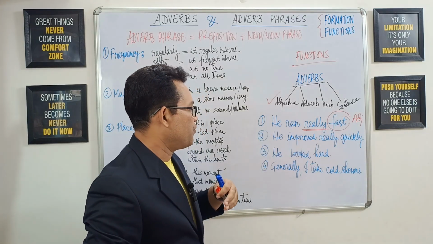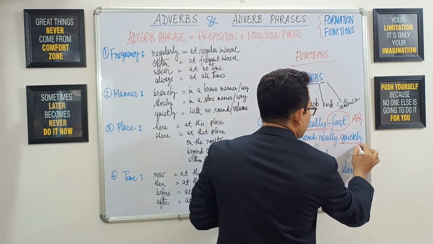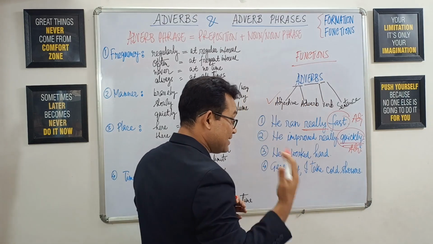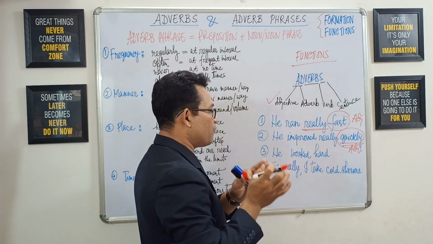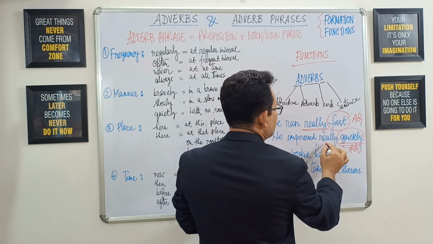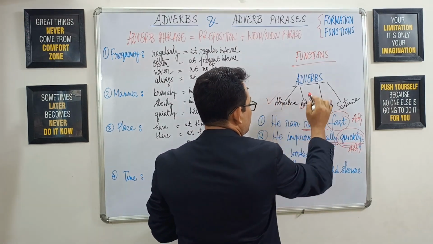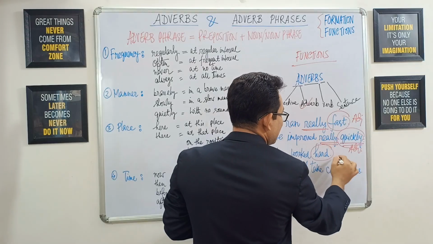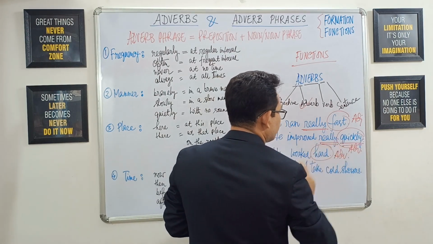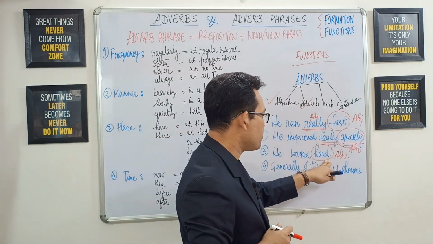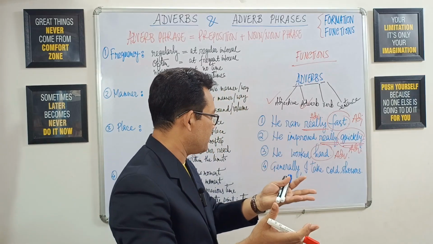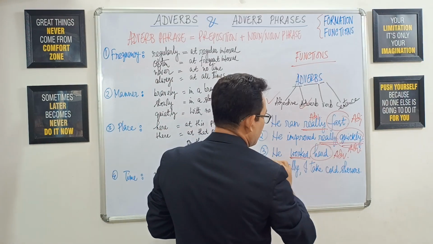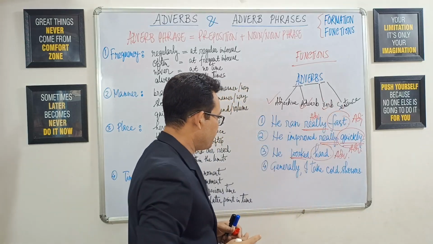Number 2, he improved really quickly. This time quickly is adverb itself. Now this adverb is getting modified or qualified by another adverb, that is really. So number 2. Number 3, he worked hard. Hard is adverb, and particularly adverb of manner, that means in a hard manner. So here the adverb hard is modifying the verb worked. So number 3 is fulfilled.